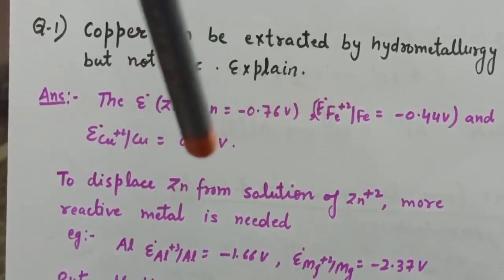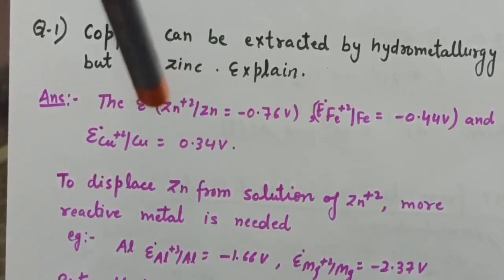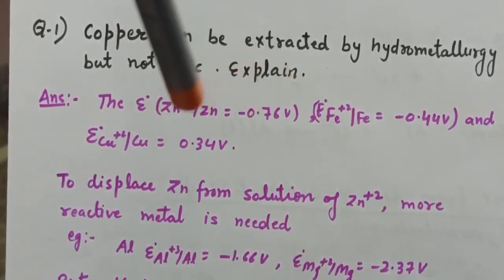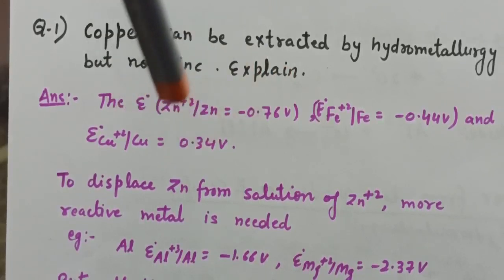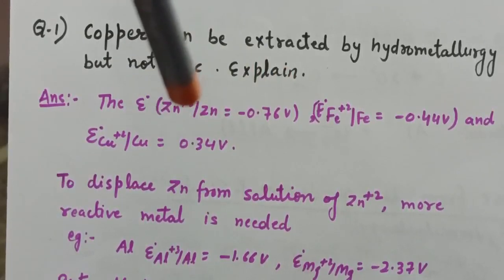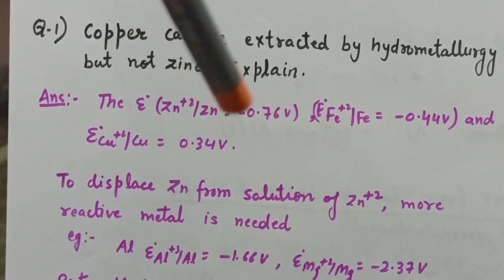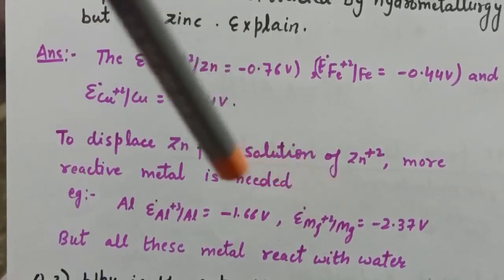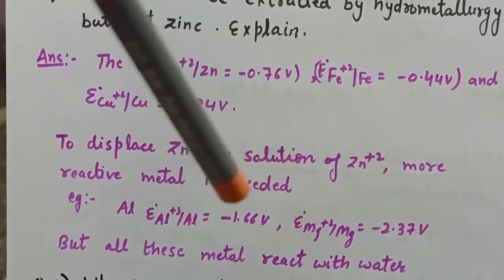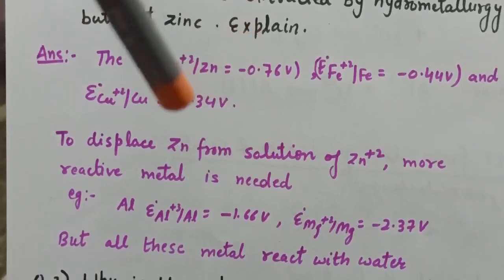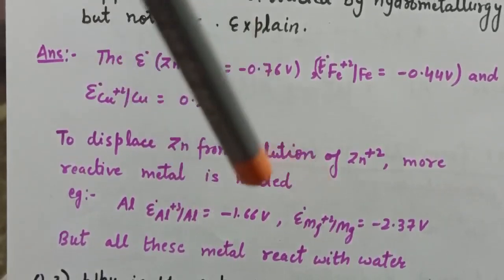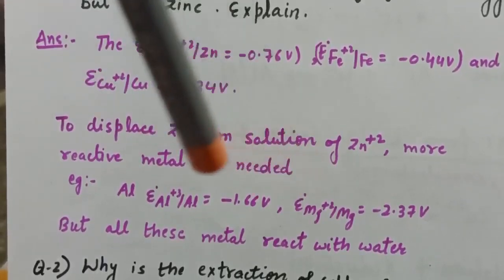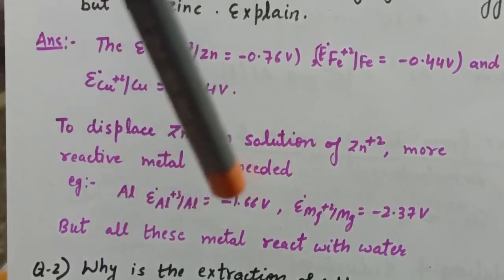If we compare these three metals, the potential of zinc is minus 0.76. It means that among these three, this is the most reactive. So if we want to displace Zn2+ into zinc, we need a more reactive metal, for example aluminium or magnesium, because the reduction potential for magnesium and aluminium is much more negative as compared to zinc. But now the problem with these metals is, when we use these metals for the reduction of Zn2+ to zinc, what will happen? These metals will react with water.